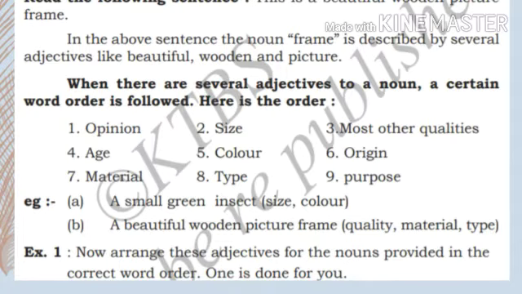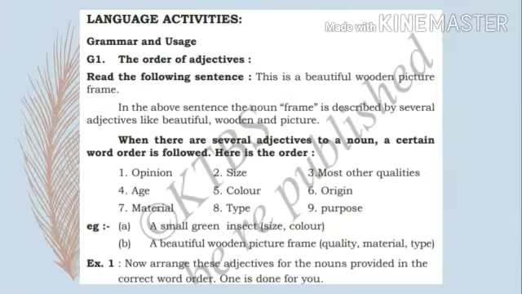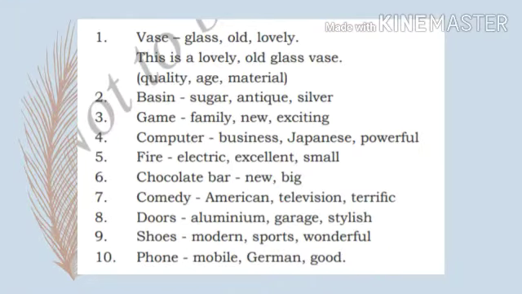Now arrange these adjectives for the nouns provided in the correct word order. One is done for us. Vase, glass, old, lovely. First we have to see which are the qualities. Vase is a noun. Glass is a material.